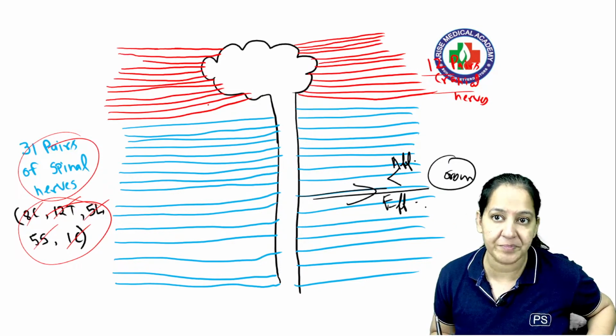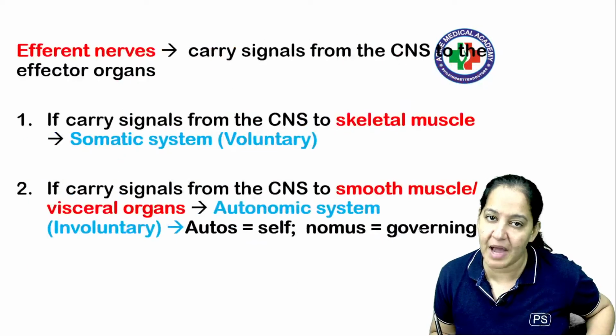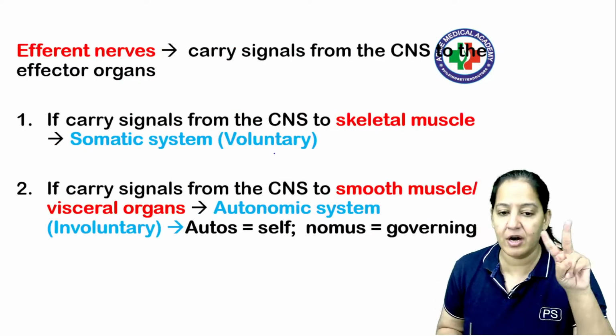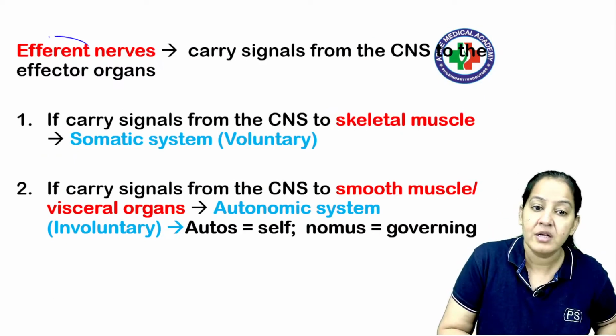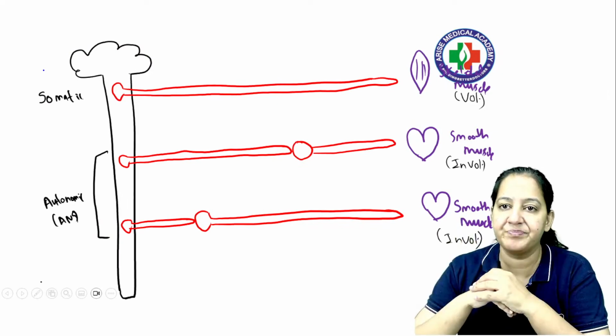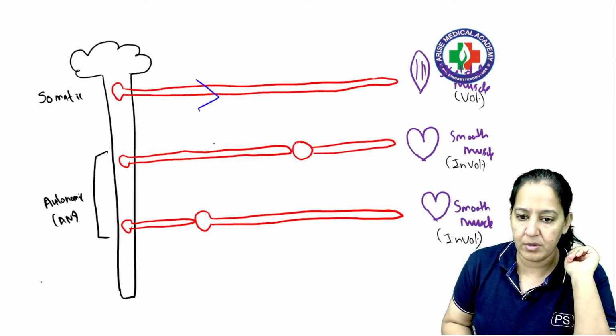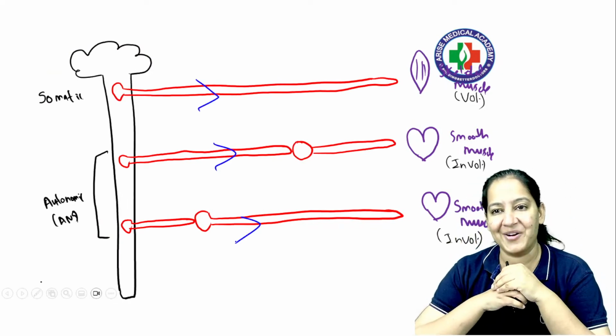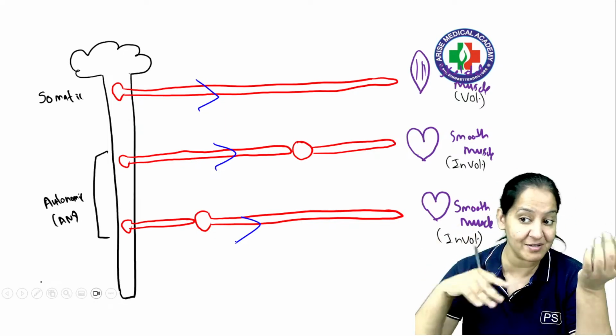I am interested in motor. To explain the autonomic nervous system, I am interested in motor, not in sensory. So there are two types of nerve, the sensory and motor. The motor are again of two types. I am interested only in motor. See, these are the types of the motor. They all are motor. So let me mark the arrow. See the arrow. They are carrying the signal from the central nervous system towards the organ.